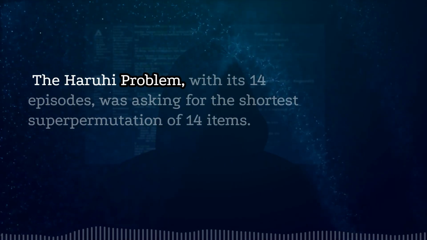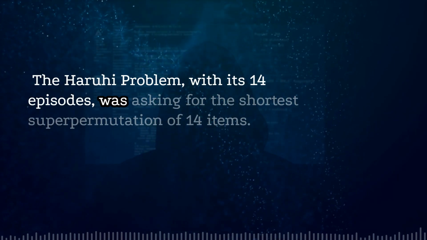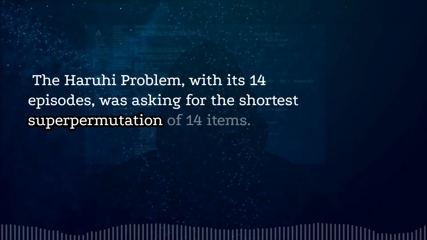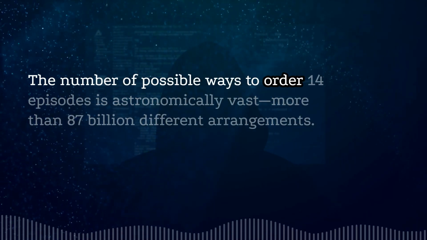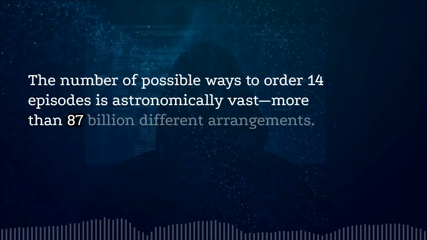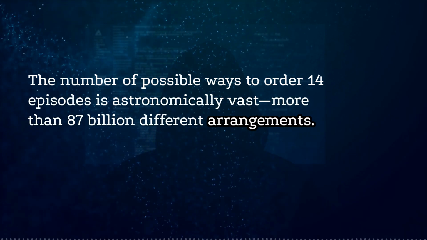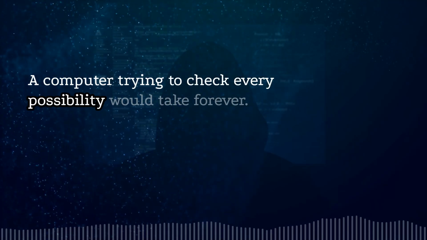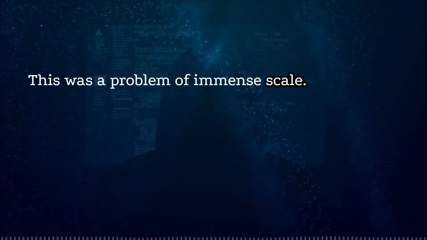The Haruhi Problem, with its 14 episodes, was asking for the shortest superpermutation of 14 items. The number of possible ways to order 14 episodes is astronomically vast, more than 87 billion different arrangements. A computer trying to check every possibility would take forever. This was a problem of immense scale.